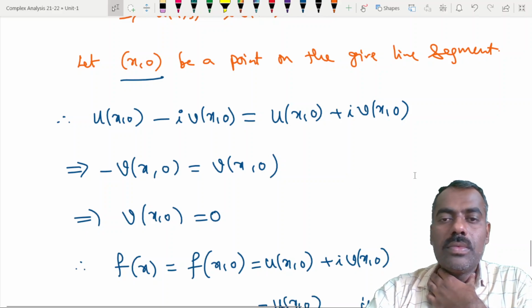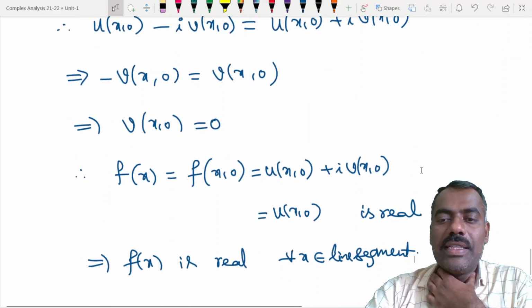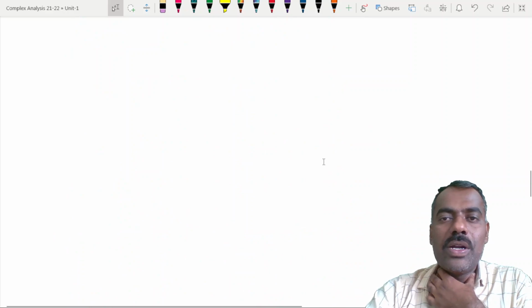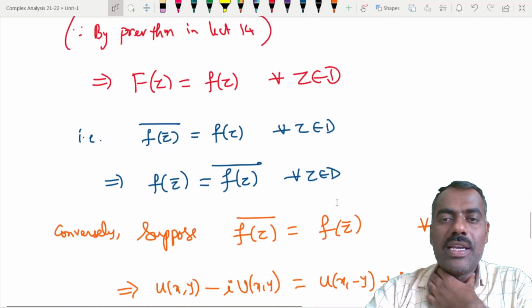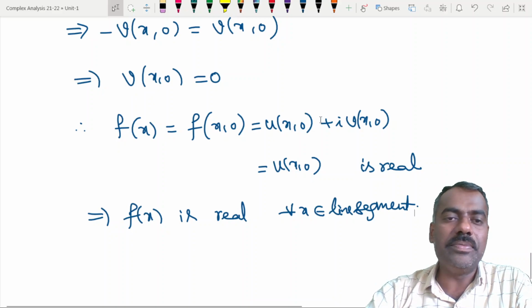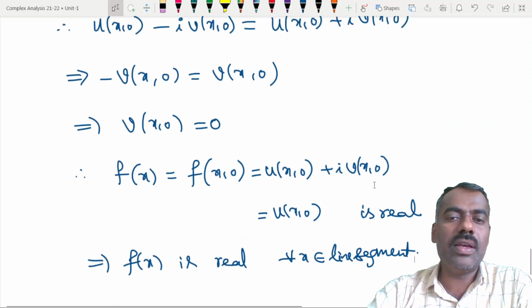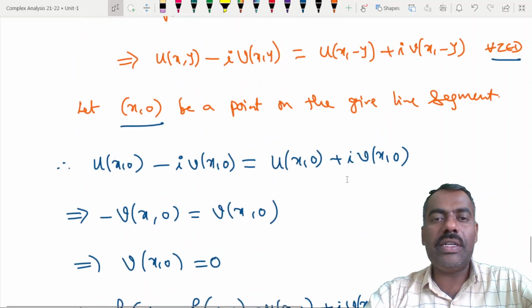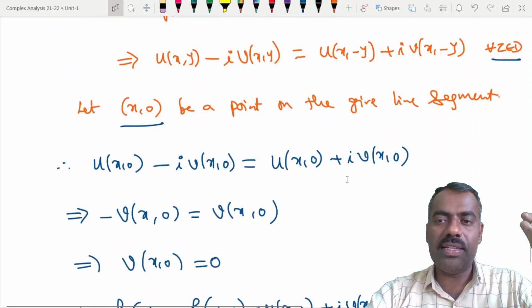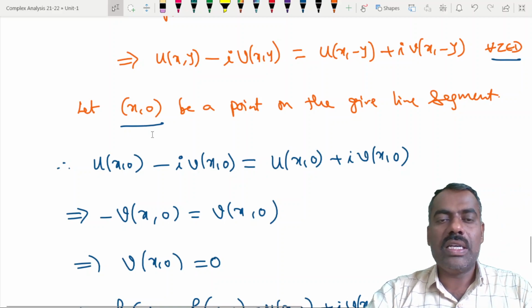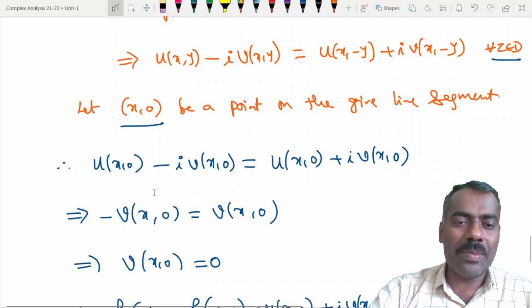No, it is not, because if you want to convert this in terms of y, suppose f is purely imaginary or f is purely real. If you take y instead of the x-axis, then x comma 0 becomes y comma 0.